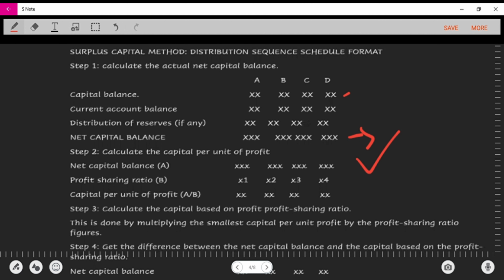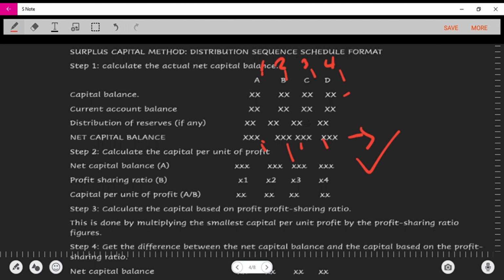So now we're not going to go to its calculation, we're going to get a clearer view of it. This is going to be divided by the profit sharing ratio of A, and this divided by the profit sharing ratio of B. So if this was 1, 2, 3, and 4, we're going to divide each of these based on their profit sharing ratio. Does that make sense? So there we can get,